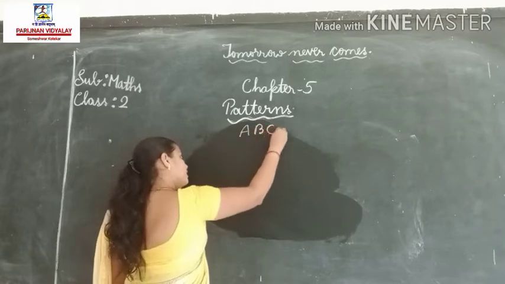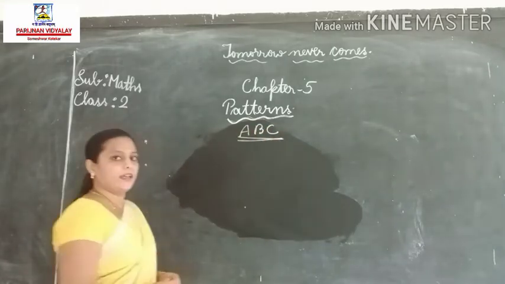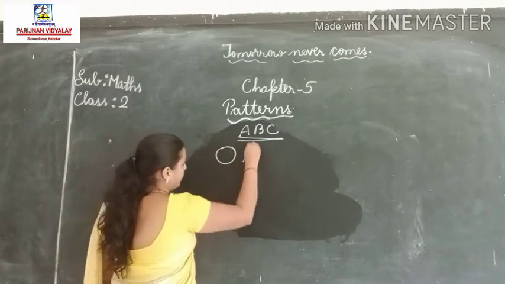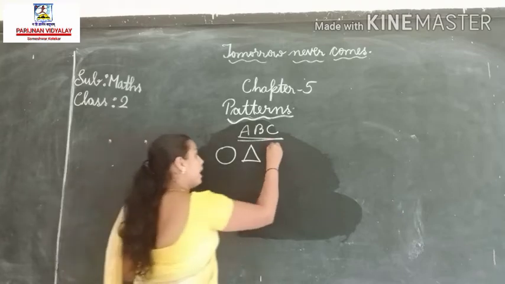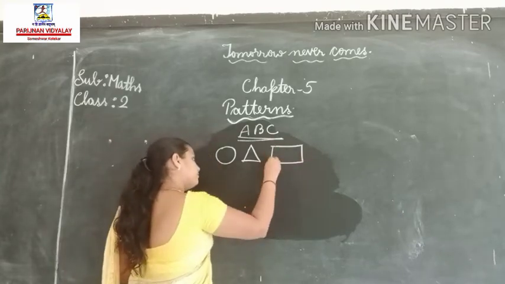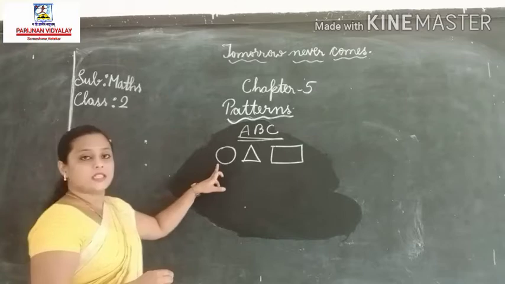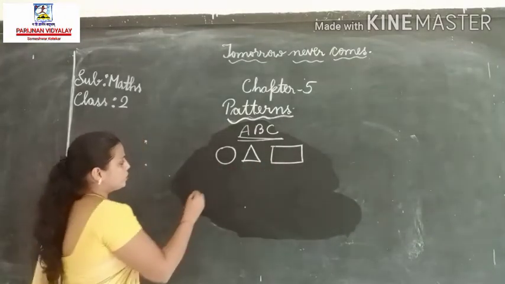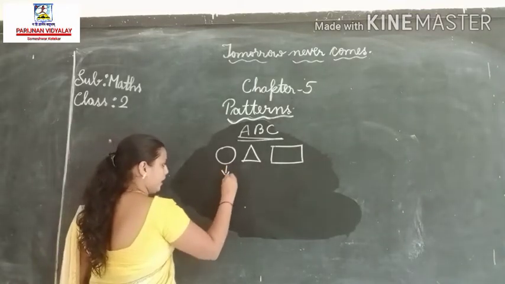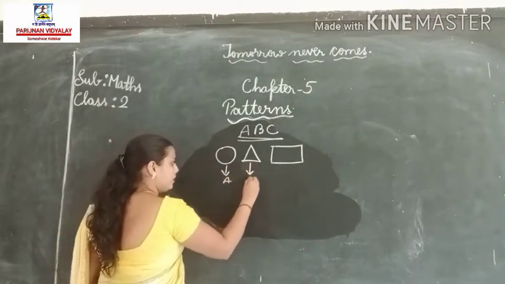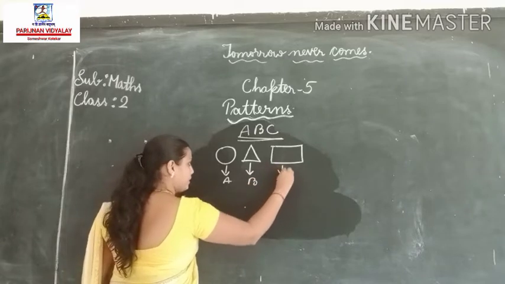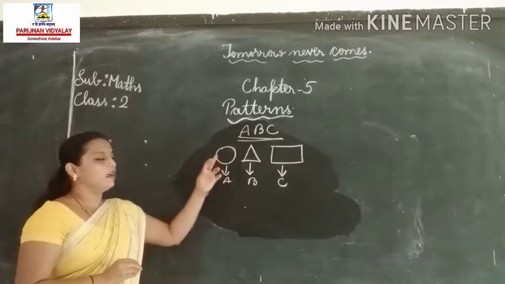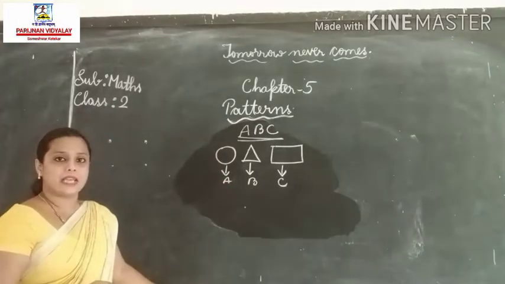Okay, let us make an A, B, C pattern. Here I have a circle, a triangle and a rectangle. So consider this circle A, triangle B, a rectangle C. So can you make an ABC pattern by using these shapes?